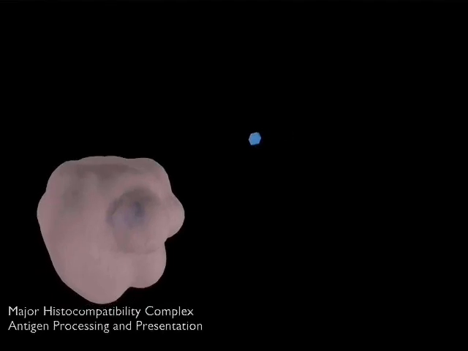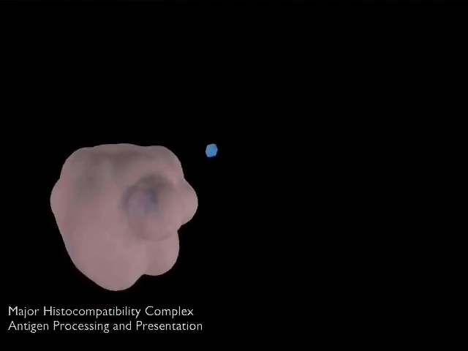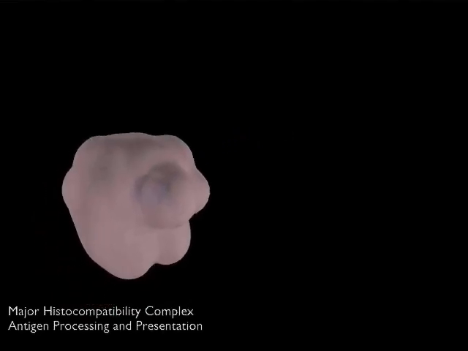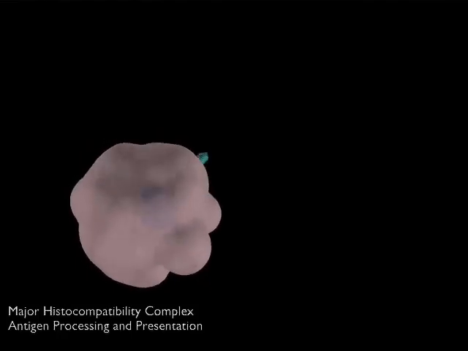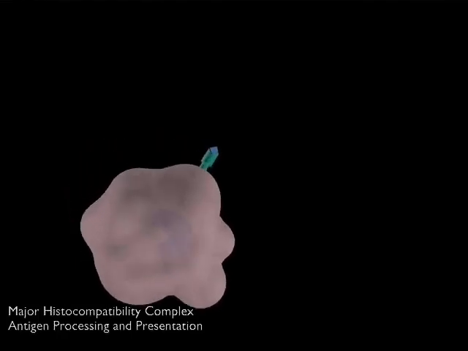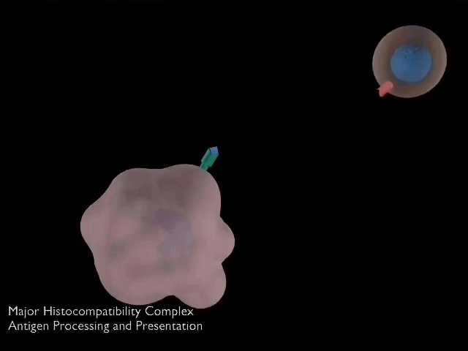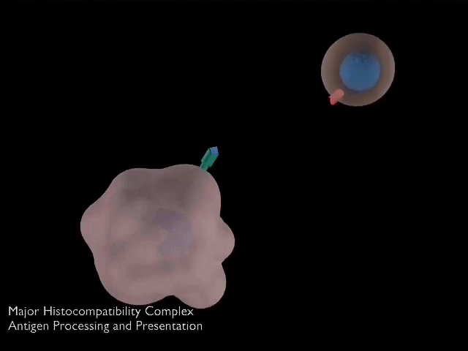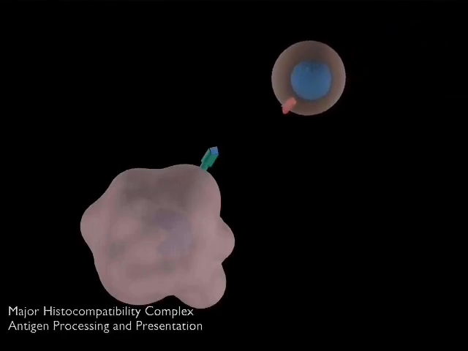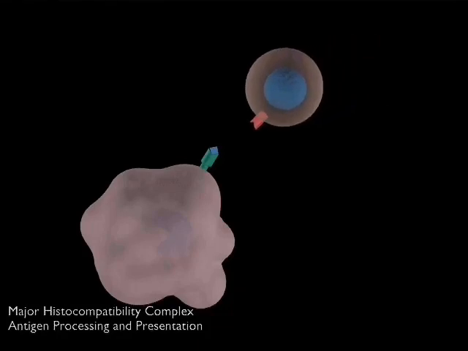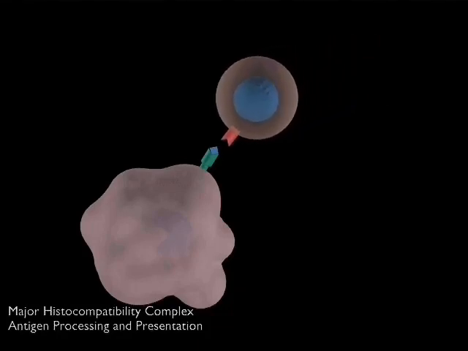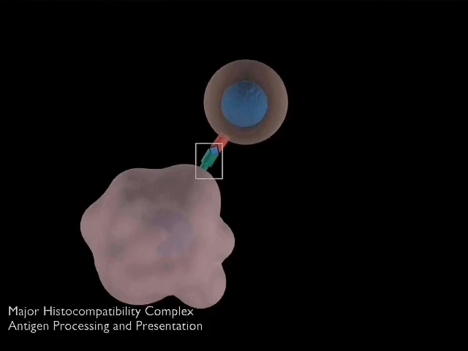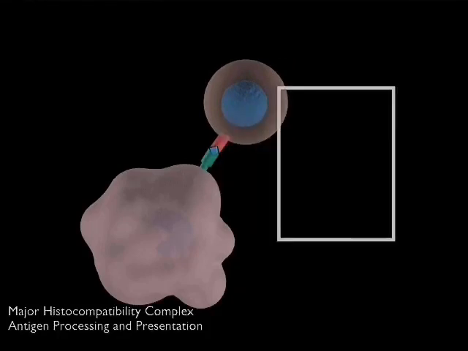The way in which T cells recognize antigenic peptides from inside other cells of the body is quite subtle. The cells present the antigenic fragments on their cell surface for review by the T cells. The molecules which carry out this function of antigen presentation are encoded in a gene locus called the major histocompatibility complex, or MHC. Hence, MHC molecules present antigen to T cells.